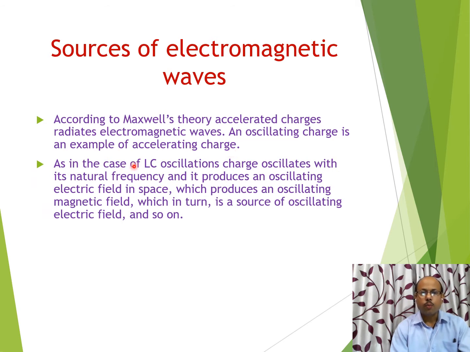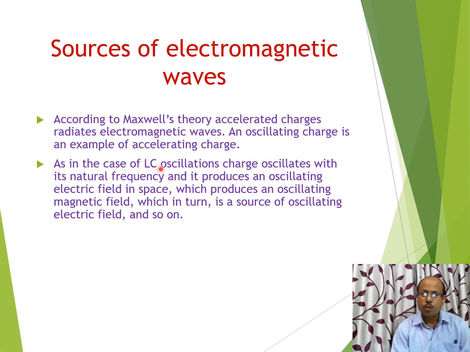As in the case of LC oscillations, which we have discussed in the previous chapter, I think you all know very well. LC oscillation we have discussed in great detail. In LC oscillation, electric energy transfers into magnetic energy, and magnetic energy changes into electric energy. It means electromagnetic oscillations take place.